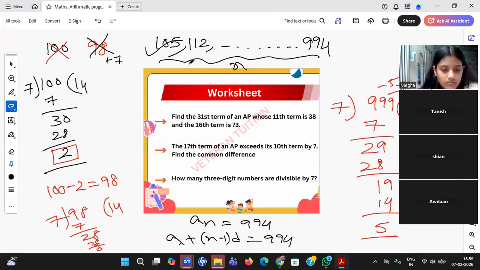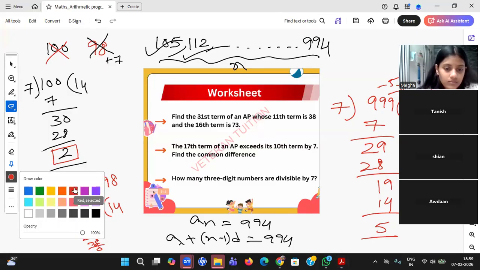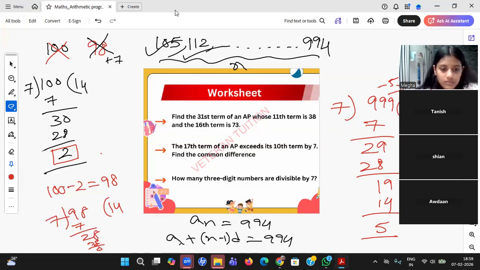A is known, 105. D is known, 7. Everything is known. Only one unknown, one equation. You can solve it. Okay, so the answer will be how much? 128. How many three-digit numbers are there that are divisible by 7? It's 128. Okay.